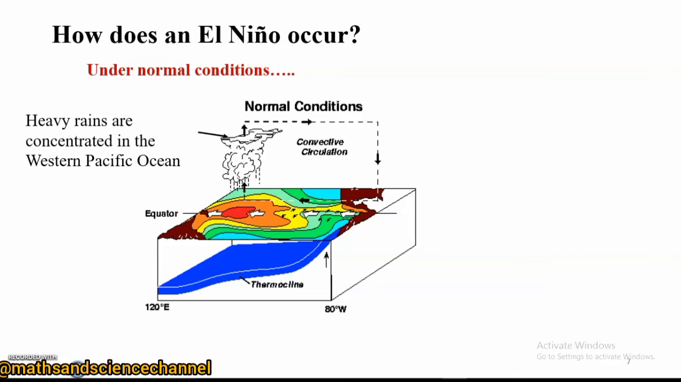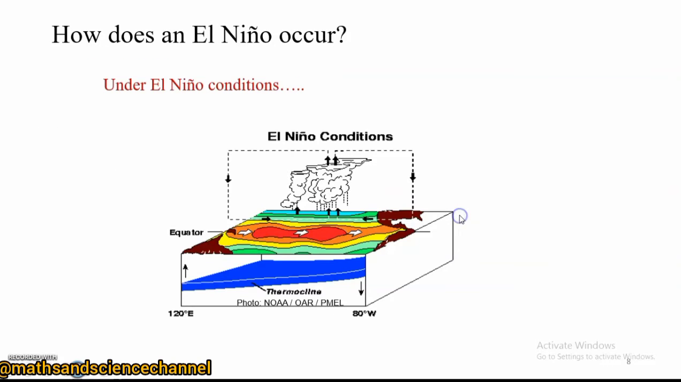Now let's look at the El Nino phase. In the El Nino phase, the trade winds which were strong in the neutral phase will go weaker. So you realize that, look at where the arrows are moving now. They are moving in the opposite direction as compared to that of the neutral phase.